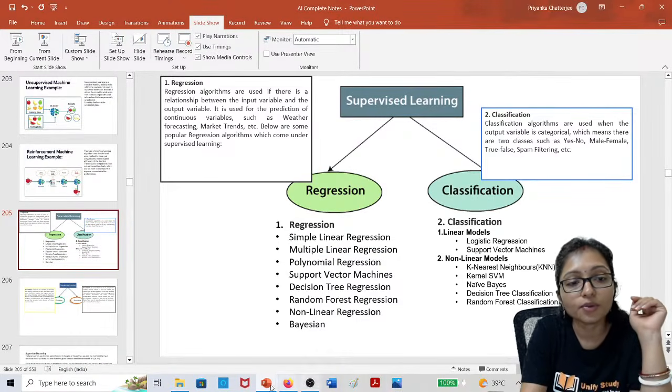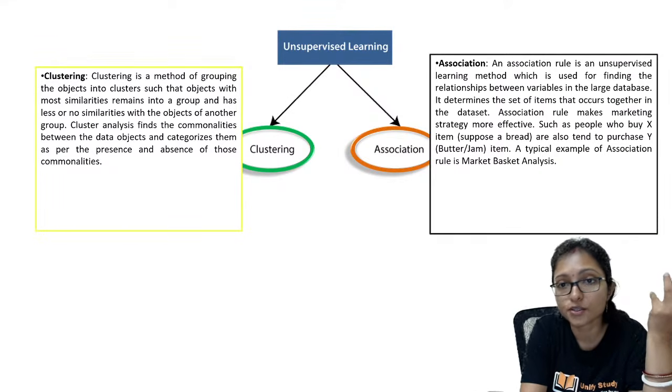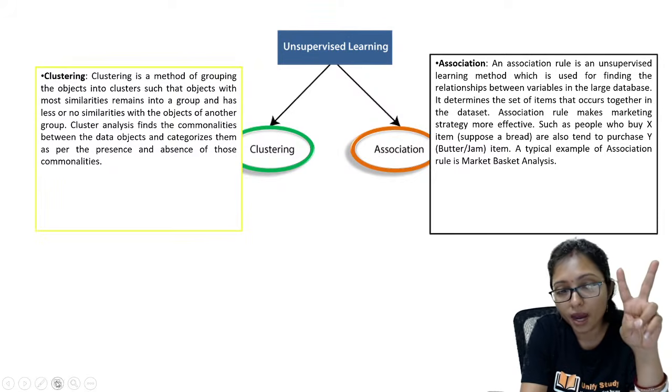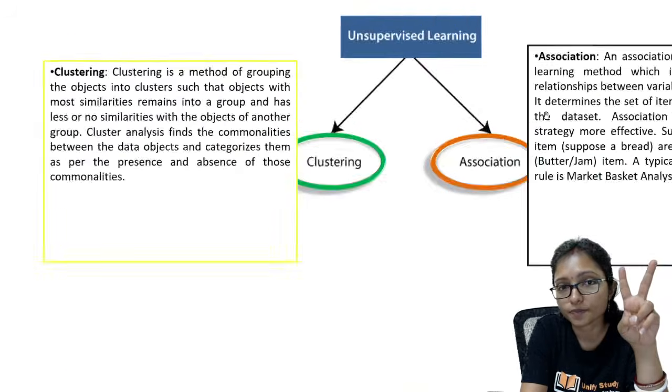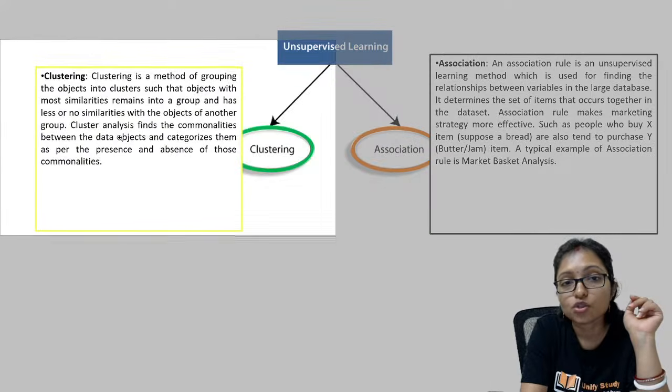Okay, now we will do unsupervised learning. So what is coming under unsupervised? It is also divided into two parts, that is clustering and association. One is clustering, another is association. So what is clustering?